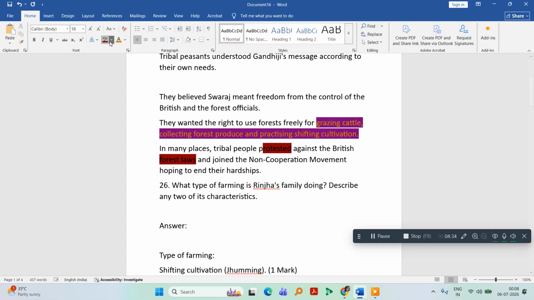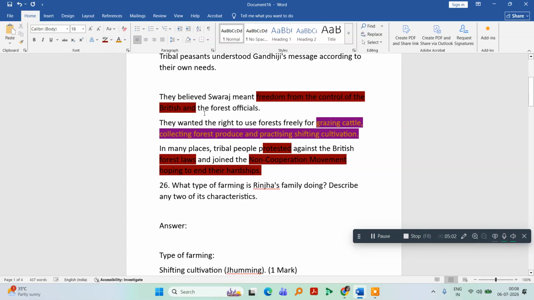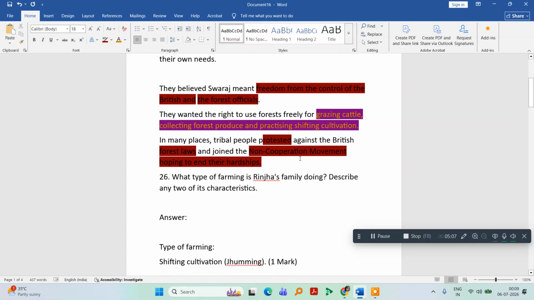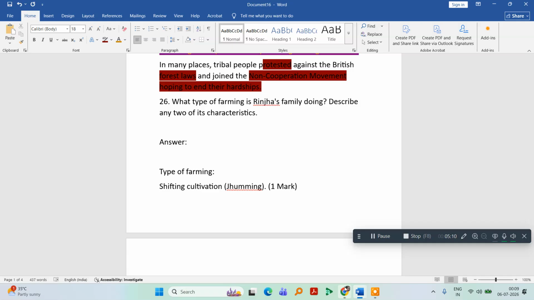Whenever you are learning an answer, you have to highlight the key points. And then they joined the non-cooperation movement, hoping that their hard times would come to an end. And they truly believed that the meaning of Swaraj was freedom from the British rule. That is a very important point. You can mention that in the beginning itself. And they wanted freedom from the British rule as well as forest officials. Can I move on to the next question?